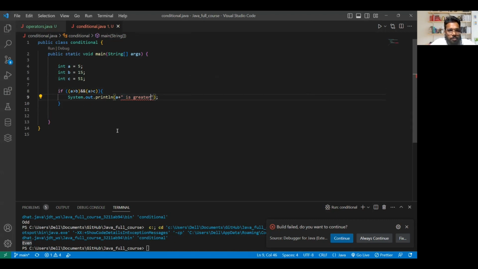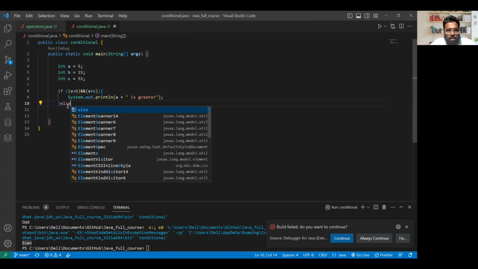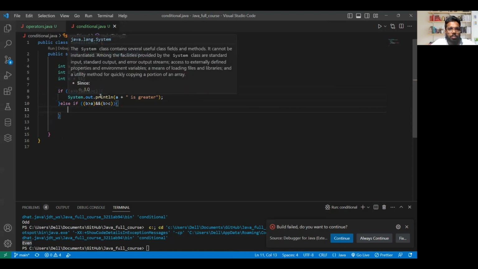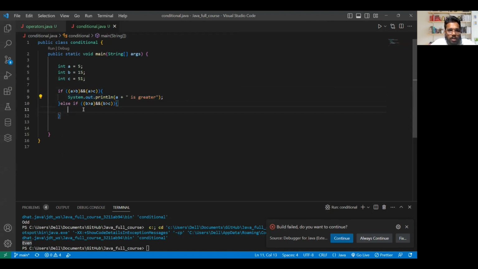Okay, what's the error now? Okay, everything is cool, right? Now else, what we'll say? Else if. I'll just copy the same thing here, Control C, else if, Control V, and here I can say if b is greater than a and b is also greater than c, then print b is greater.